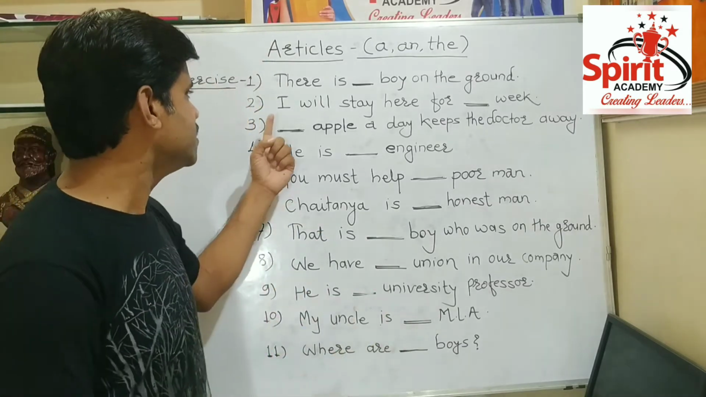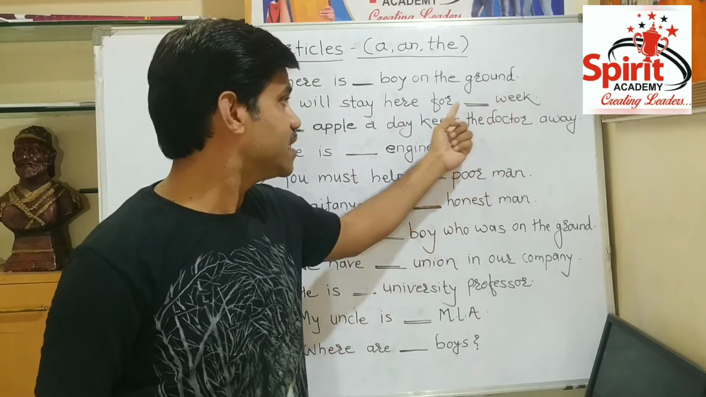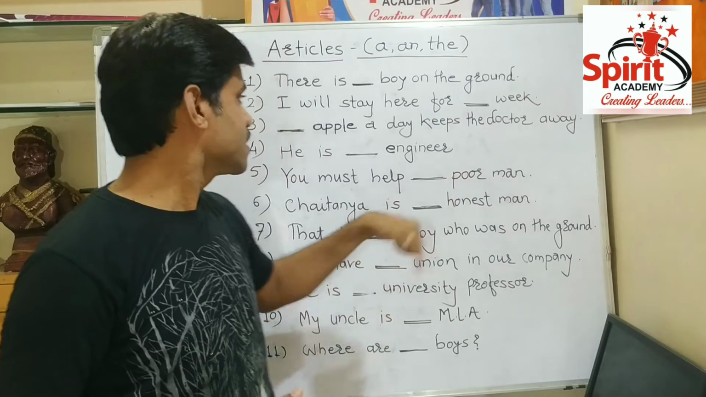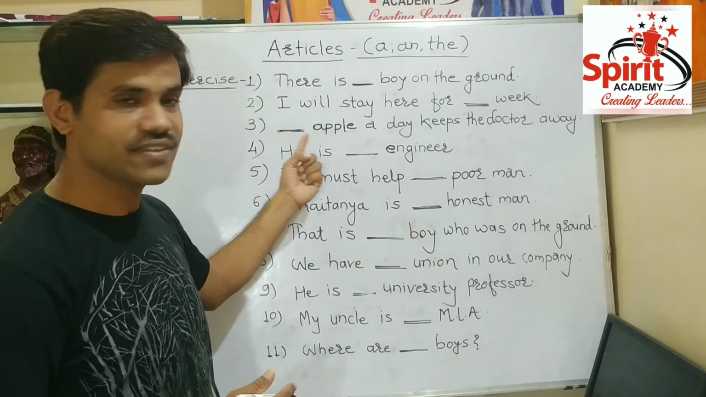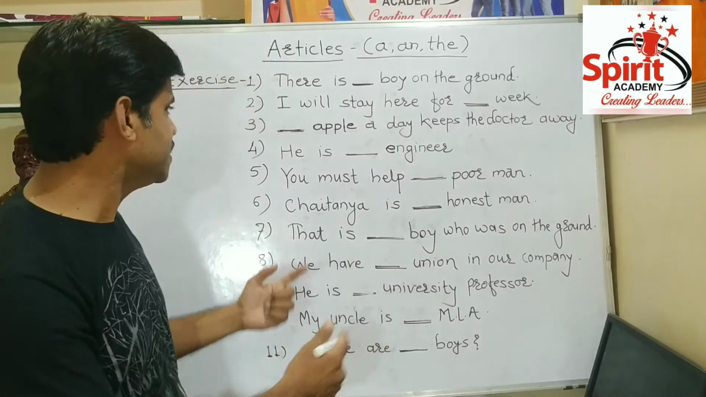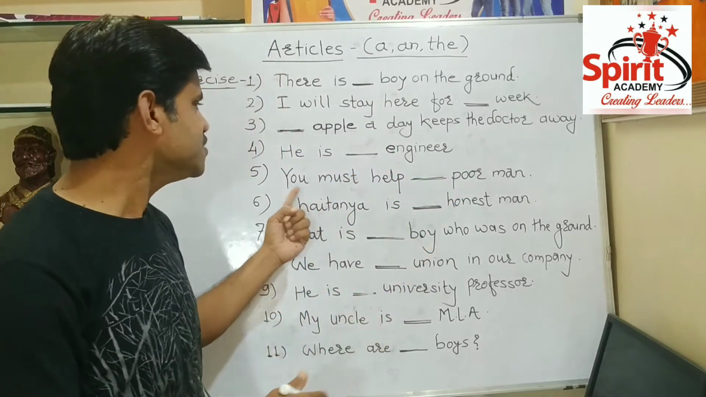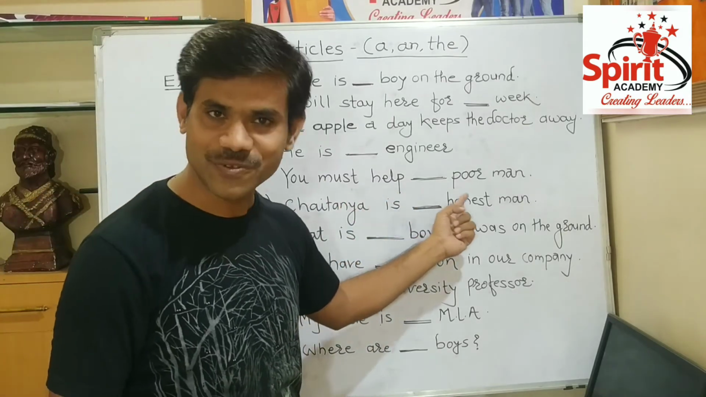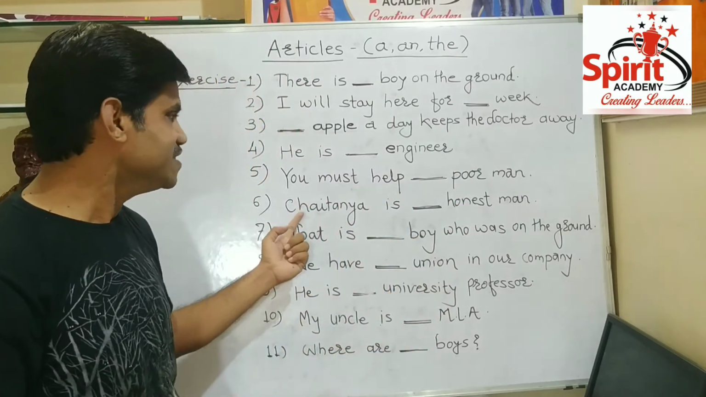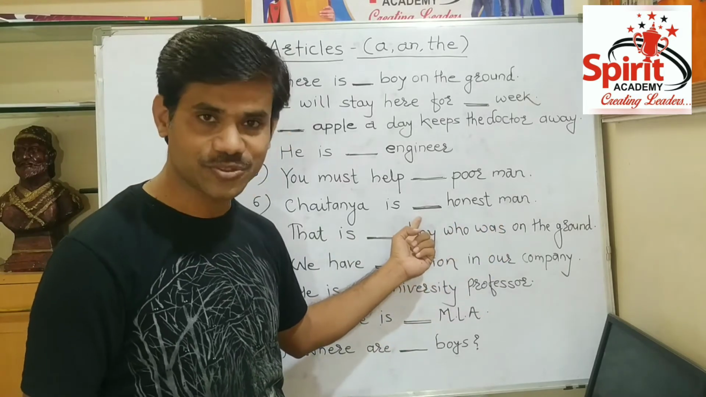The next sentence is, I will stay here for space week. There is again space here. Next sentence is, space apple a day keeps the doctor away. The next sentence is, he is space engineer. The next is, you must help space poor man. The next sentence is, Chaitanya is space honest man. There is again space here.